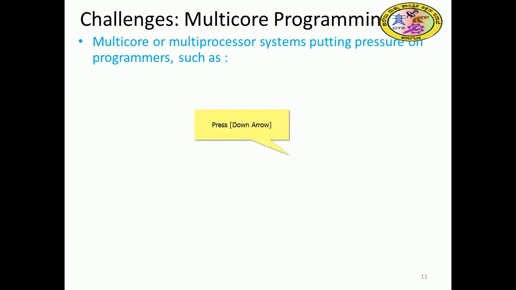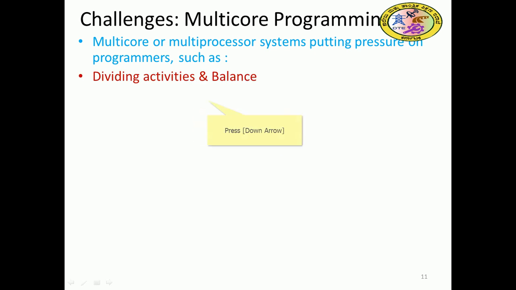So what are the challenges of multi-core programming? It puts pressure on the programmer. There are multiple cores, and the programmer has to utilize them to the maximum possible extent. Dividing activity: the program or problem has to be divided into partitions and distributed among all the cores. Load balancing: proper distribution of the load among the several cores is important. One processor may get less load and another more, so it is imbalanced, and it may not yield good performance.